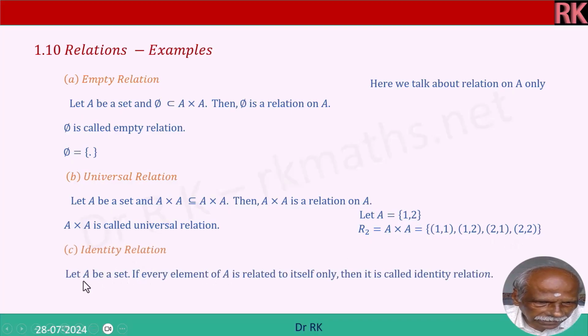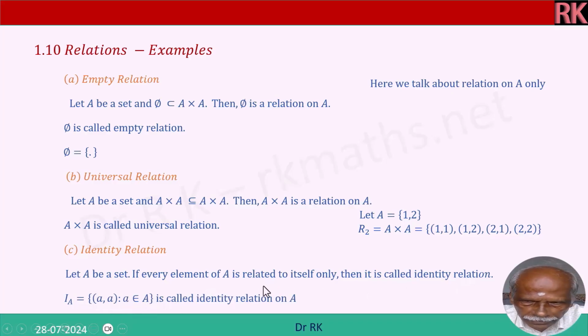Identity relation: let A be a set. If every element of A is related to itself, then it is called an identity relation. So I_A is equal to {(a, a), where a is an element of A}. That means here I have to take (1, 1), (2, 2). (1, 1) alone is not an identity relation. This is an identity relation.